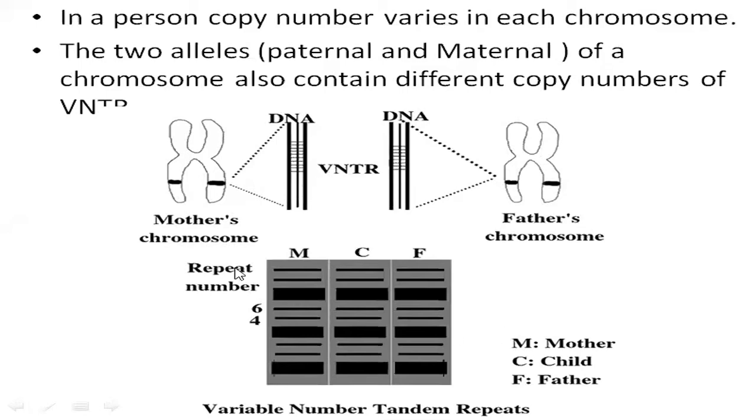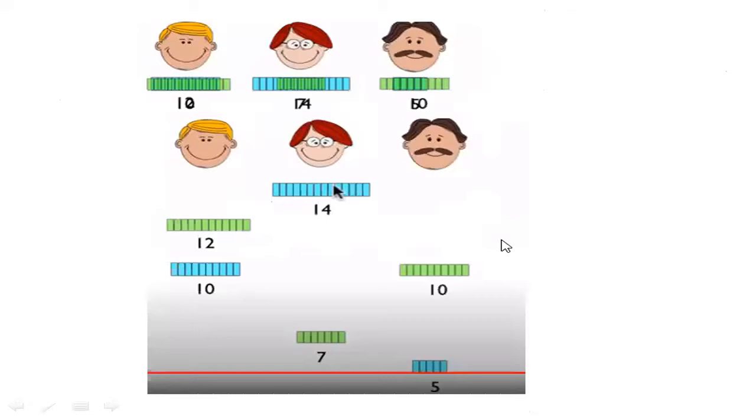Here you can observe the pattern from the mother and from the father and what the child is having. These repeat numbers, how many times it has been repeated, you can see here. Then when we separate them, we will get different bands. What are those bands, you might ask. Those bands are separated based on their size.